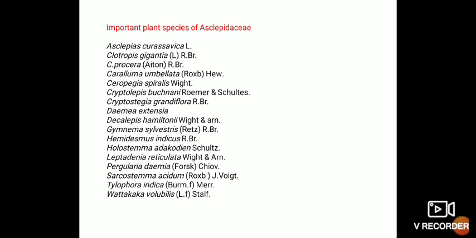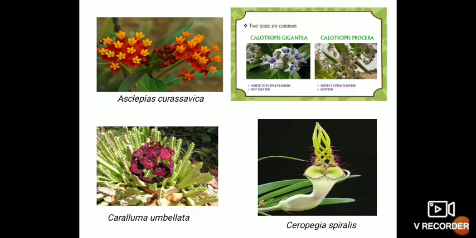umbellata, Ceropegia spiralis, Cryptolepis buchanani, Cryptostegia grandiflora, Daemia extensa, Decalepis hamiltonii, Gymnema sylvestris, Hemidesmus indicus, Holostemma adakodien, Leptadenia reticulata, Pergularia daemia, Sarcostemma acidum, Tylophora indica, Wattakaka volubilis.